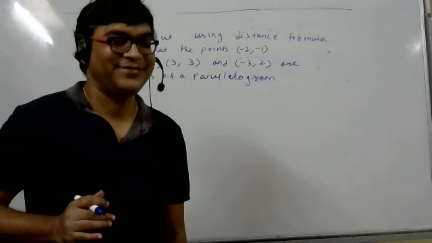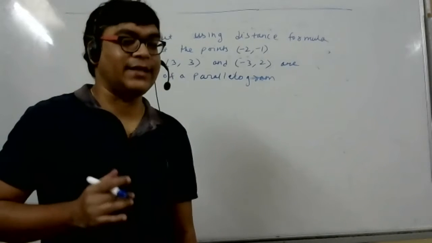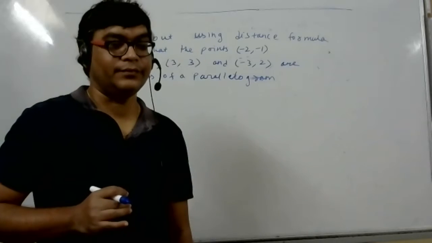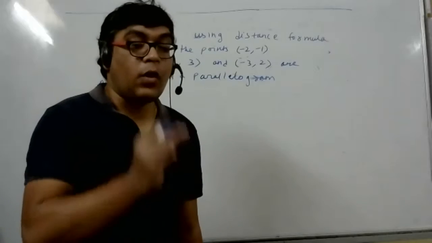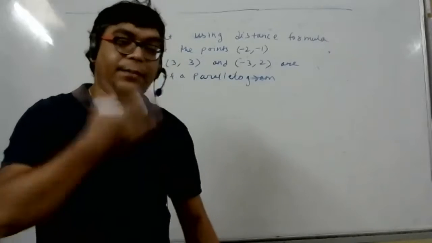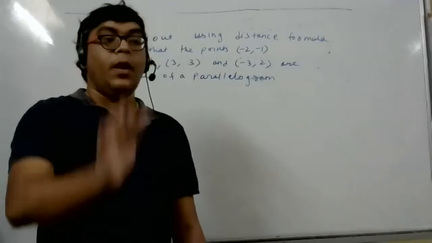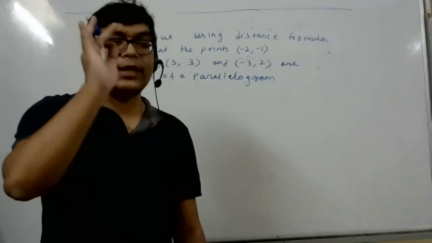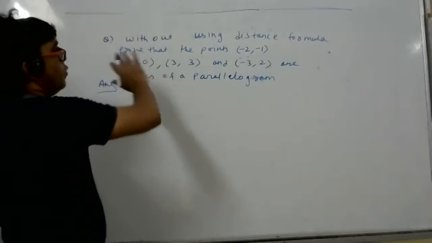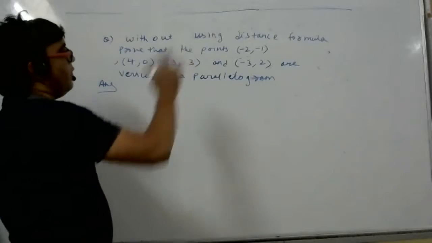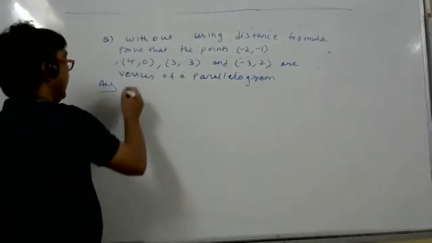Tell me, what is a parallelogram? It's a quadrilateral with opposite sides parallel. That much only, nothing more. A parallelogram is a quadrilateral in which opposite sides are parallel. If opposite sides are parallel in a quadrilateral, 100% sure it is a parallelogram. So now, without using distance formula, prove that these are the vertices of a parallelogram. Just we need to prove. Tell me.